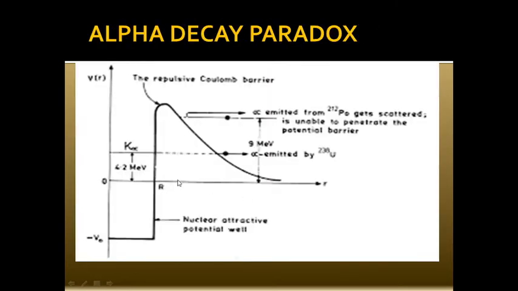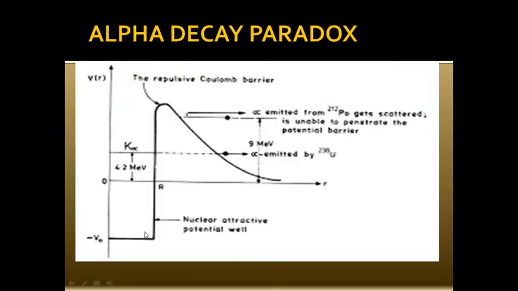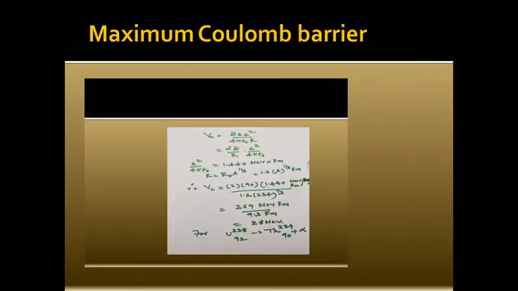So if I plot the graph, this alpha particle emitted by uranium 238 has energy 4.2 MeV. Now this is a big surprise because this potential well is of the order of, much higher. We had calculated this minimum value. This potential well value we found out to be 28 MeV.